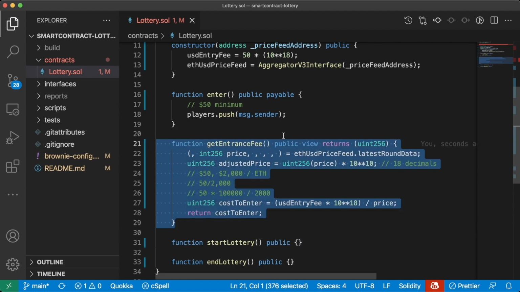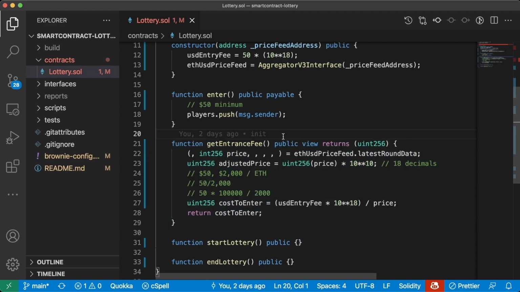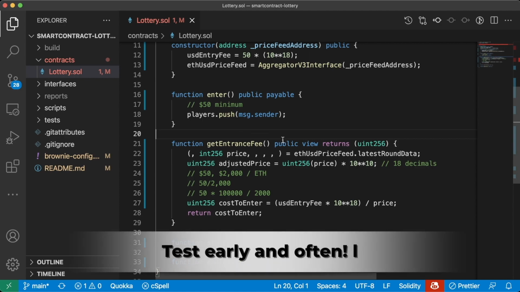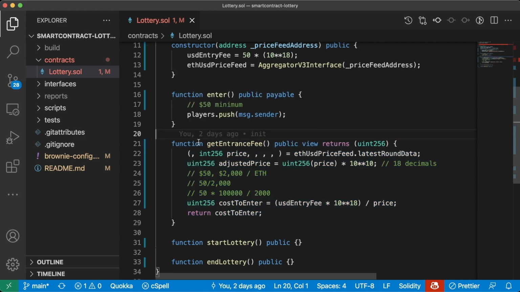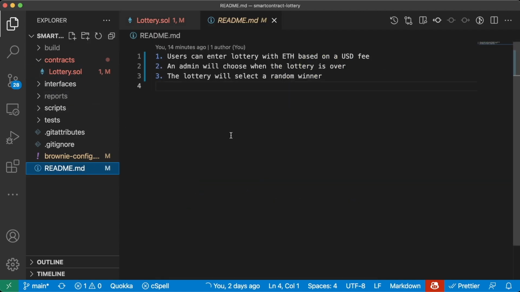We think our math is pretty good, but I know for a fact that my math is usually not very good. So let's go ahead and do some testing as we code, just to make sure our get entrance fee function is working properly. So based off of our last lesson, let's talk about how we want to test this.